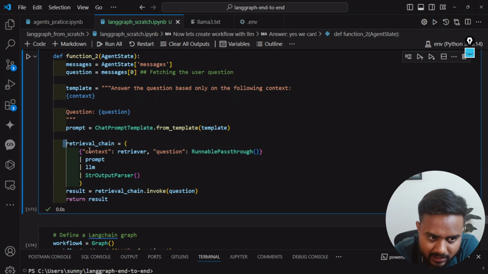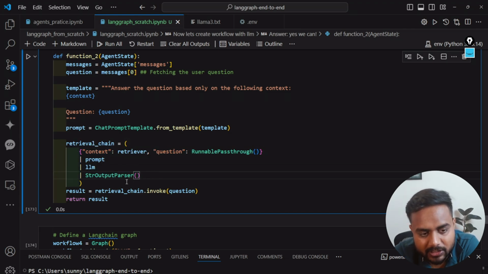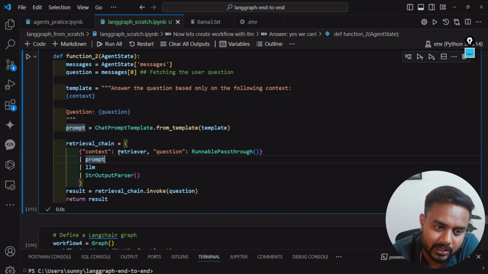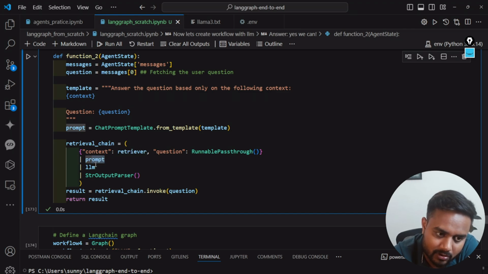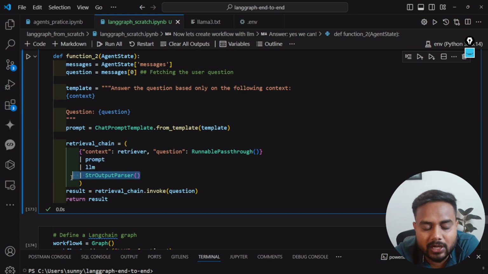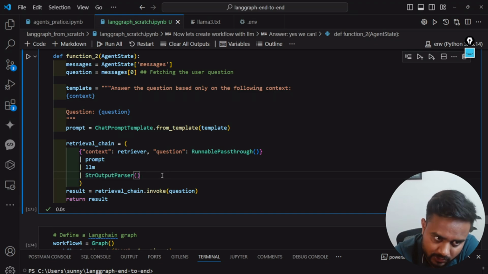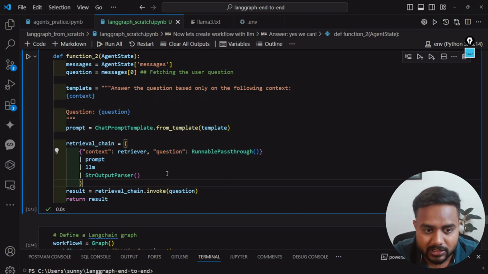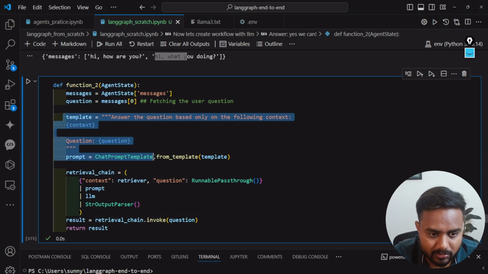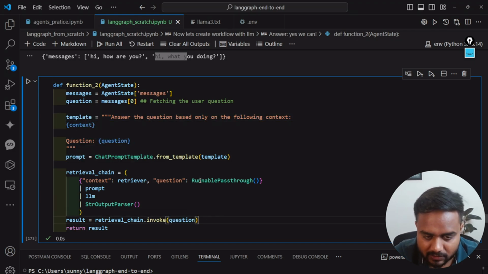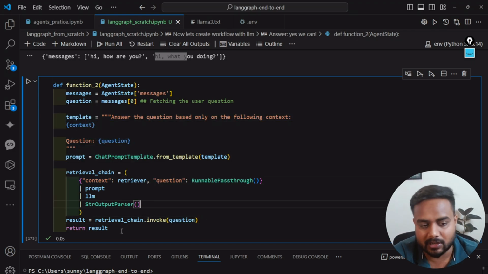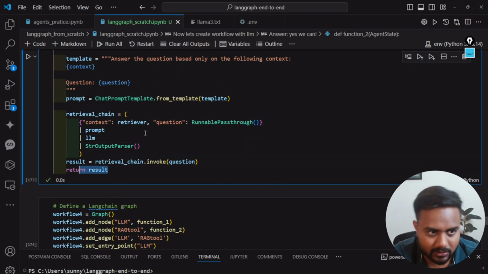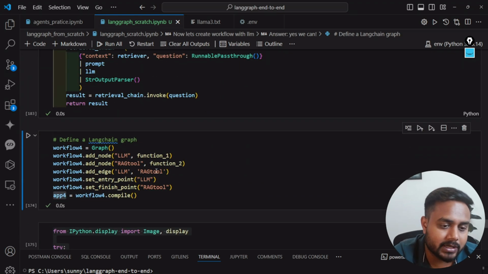Now here, guys, is my retrieval pipeline. It's my complete chain for implementing the RAG. So it's my retrieval, here is my prompt, here is my LLM, and finally my output parser. I hope it is clear to all of you. Now this question is not required, so let me remove this particular part. Okay, the question is required because here is a prompt, and this question we are passing to this invoke at runtime itself, and then we'll be getting the result. Fine. Now let me execute it finally.